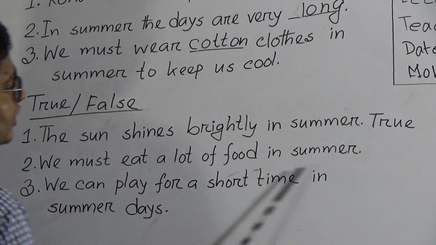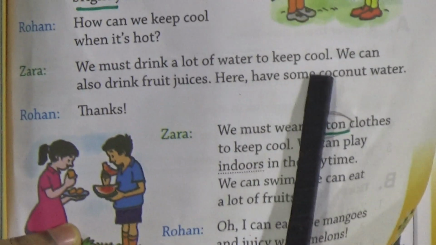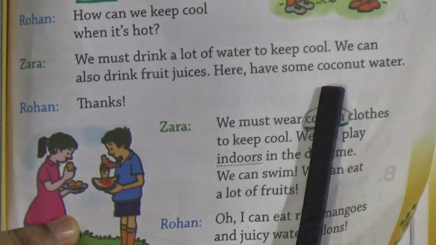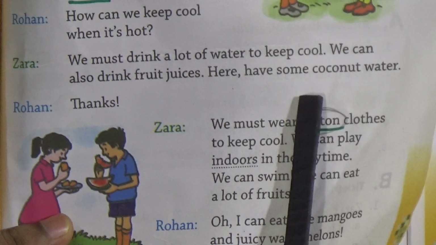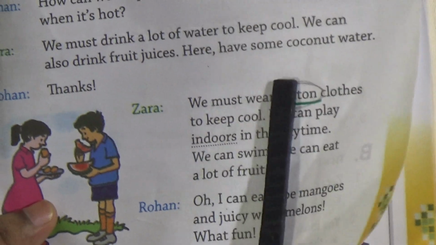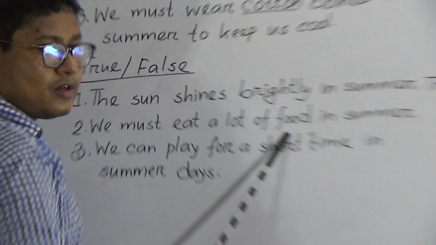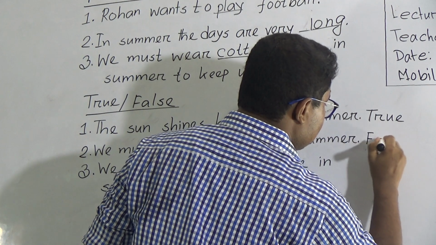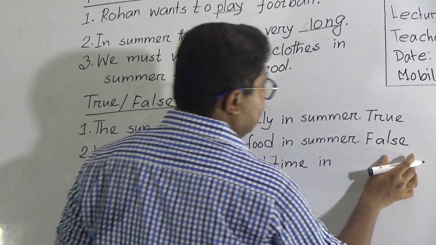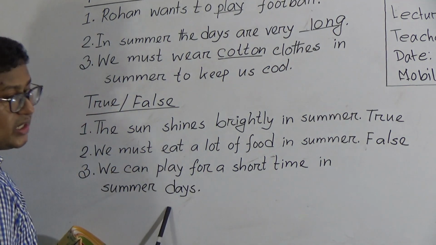Next one, number 2. We must eat a lot of food in summer. True or false? If you go to the book, we can see here, we must drink a lot of water to keep cool. We can drink fruit juices, have some coconut water. So we must drink a lot of water, not eat a lot of food. We can also drink fruit juices. So this sentence is wrong. So this sentence is false. We will write false, F-A-L-S-E.